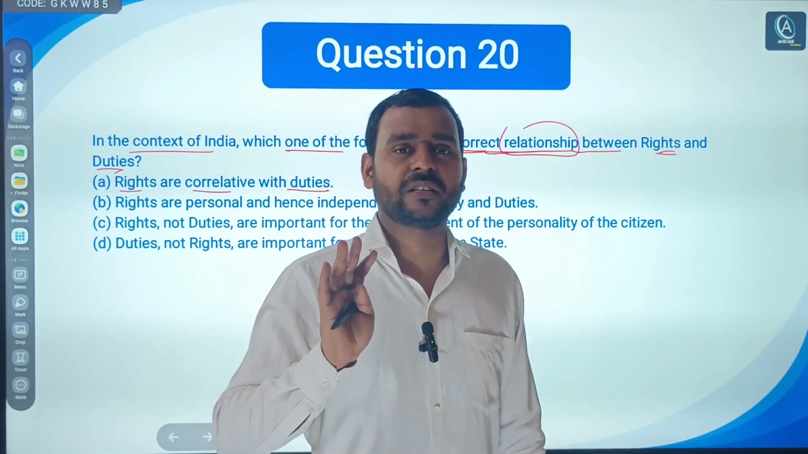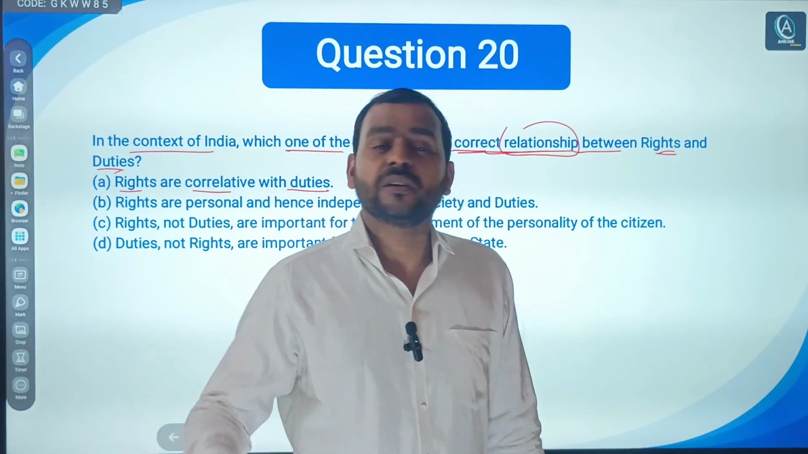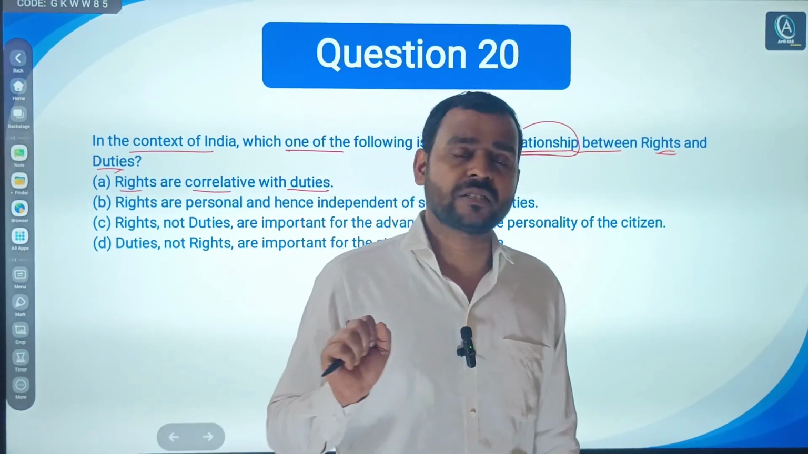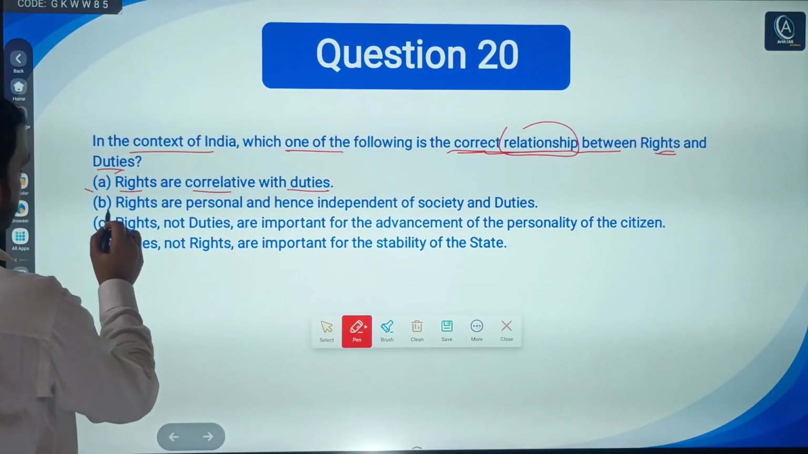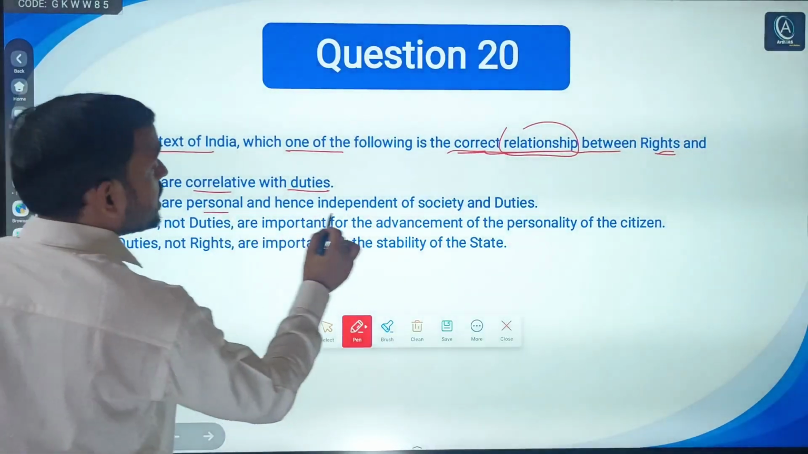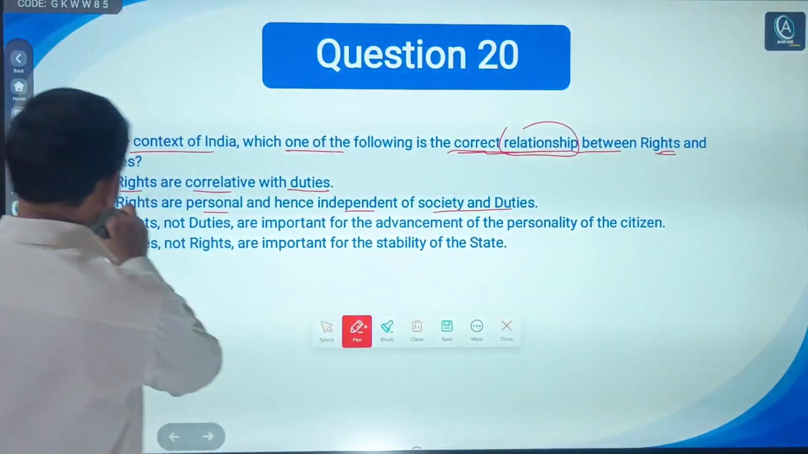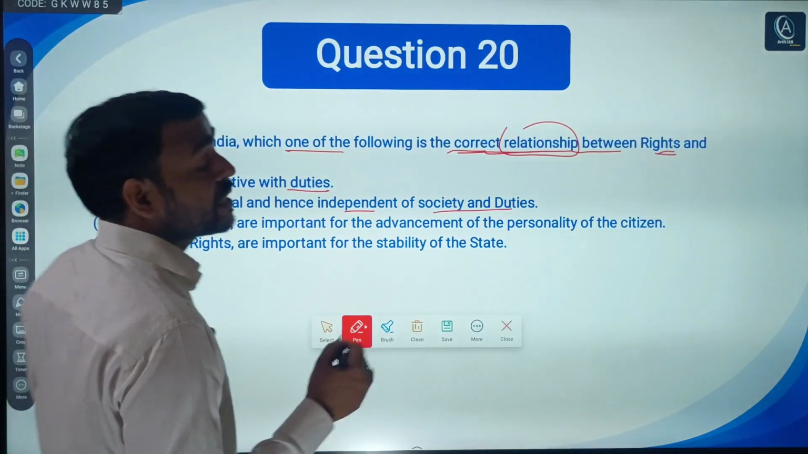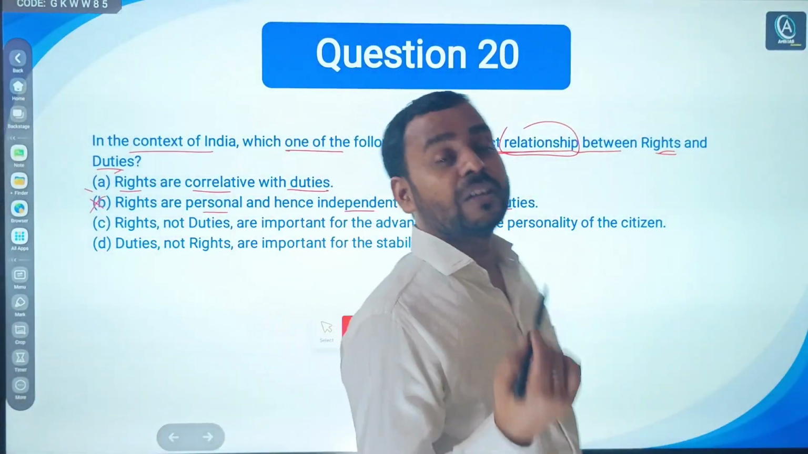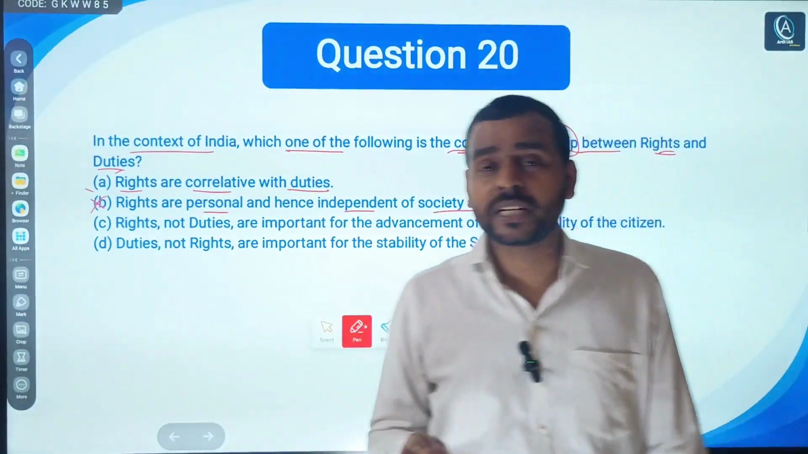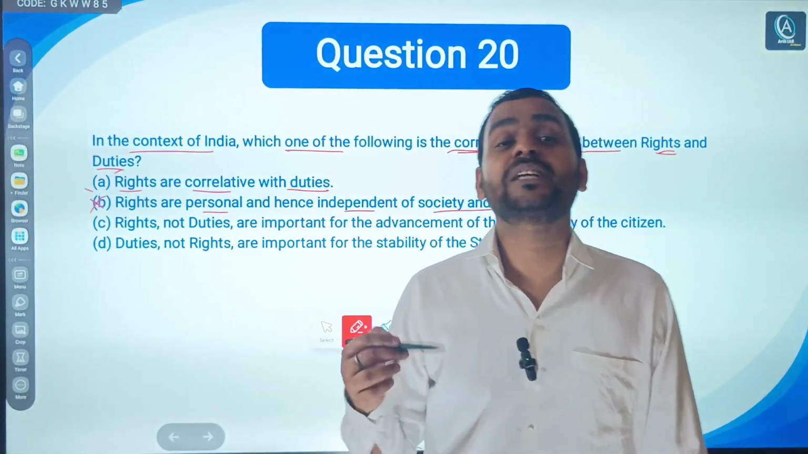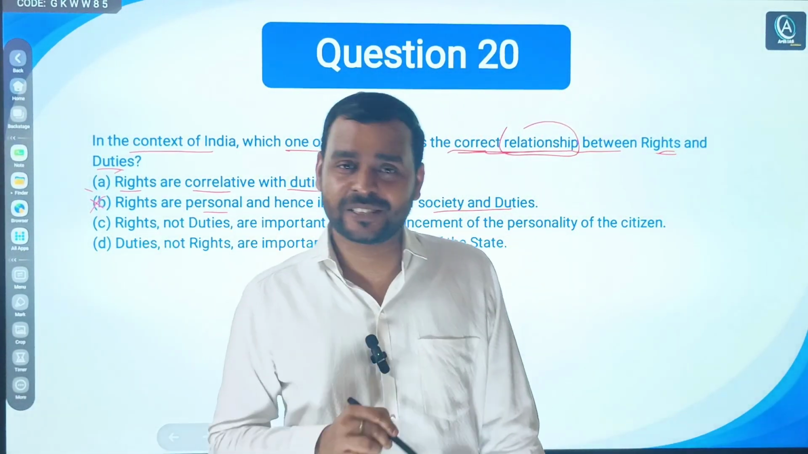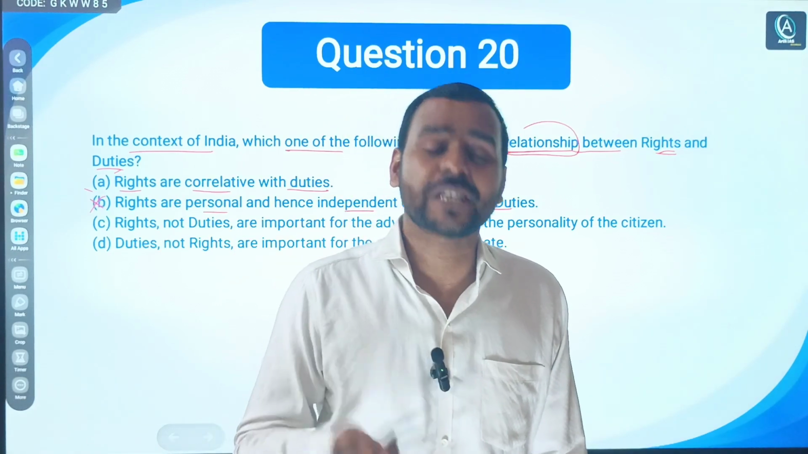Both are parallel. Means they move together by joining hands. So this should be the right answer, but the three other options: Rights are personal, hence independent of society and duties. No. There are different types of rights. You do know natural rights, human rights, civil rights, fundamental rights, legal rights. Even there are certain social or cultural rights.